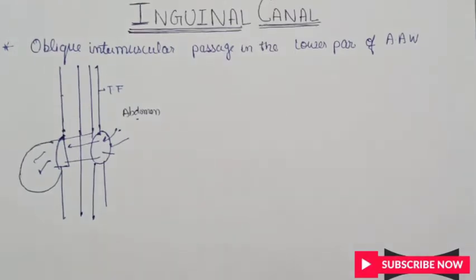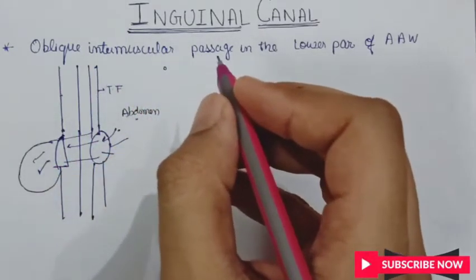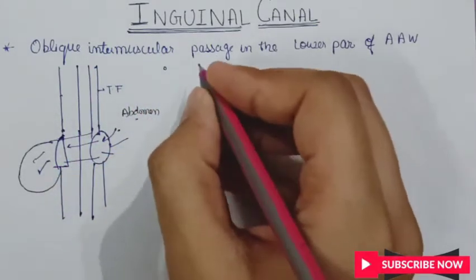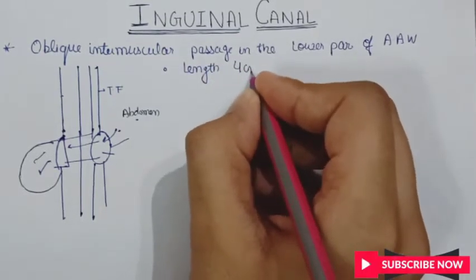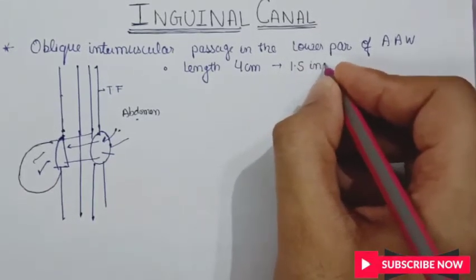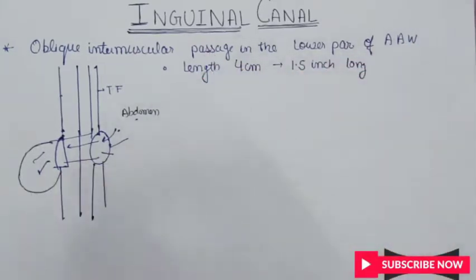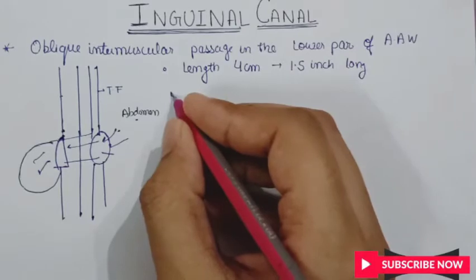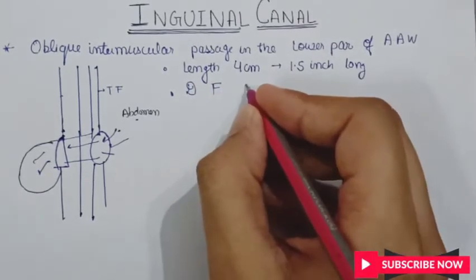Before discussing the superficial and deep inguinal rings separately, let us see some other interesting facts about the inguinal canal. It is an oblique intermuscular passage in the lower part of the anterior abdominal wall. Its length is about 4 centimeters, or roughly 1.5 inches. It is directed downward, forward and medially.